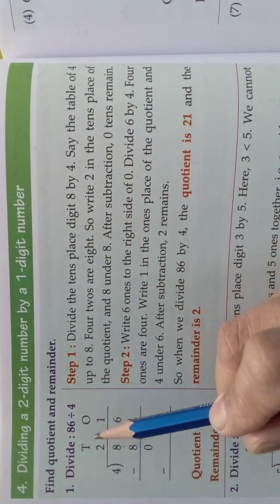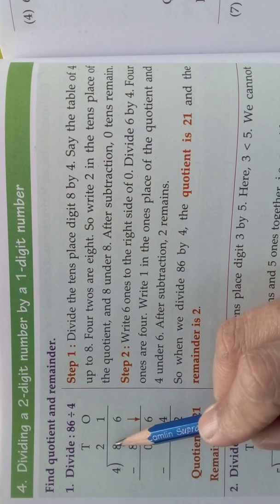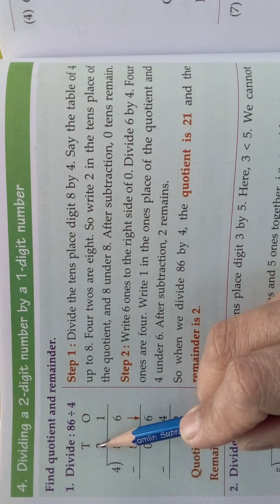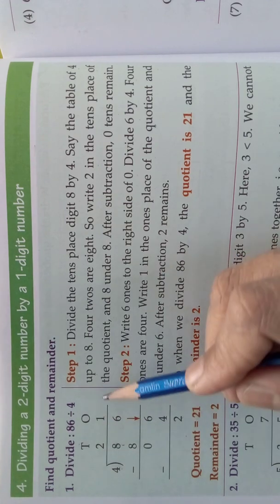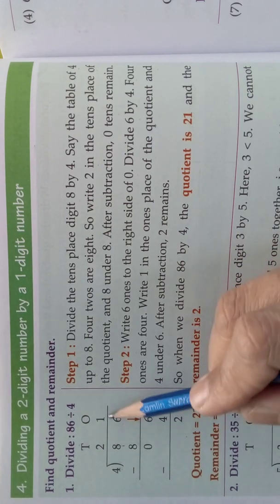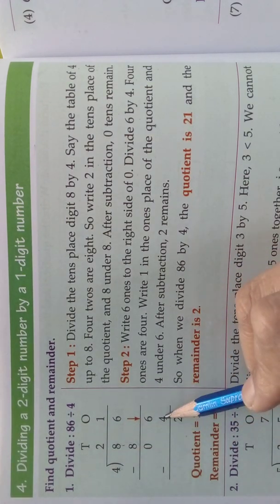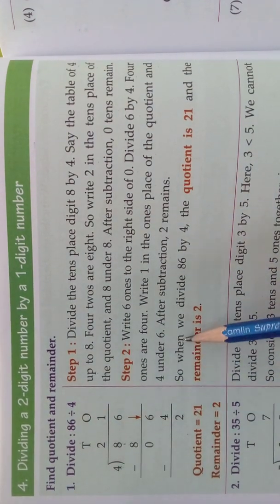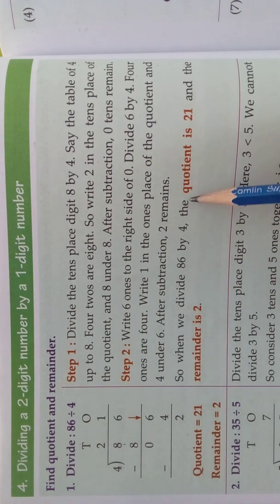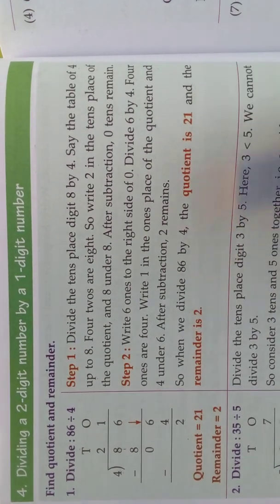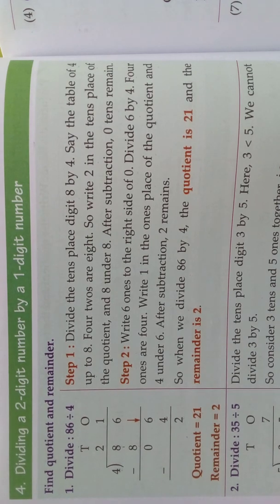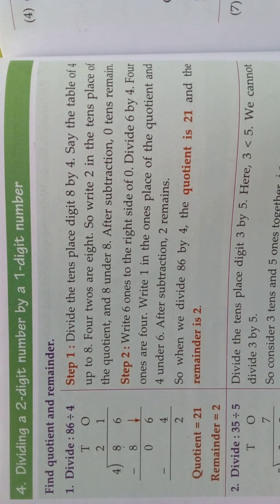So, in a 2-digit number, first we should take the tens place number, divide it and write the quotient in the tens place. Take the number in ones place down, do the division and write the quotient in the ones place. So, when we divide 86 by 4, the quotient is 21 and the remainder is 2. Understood, children?